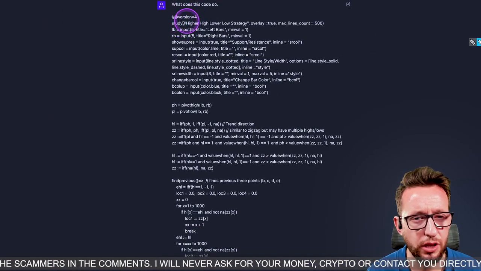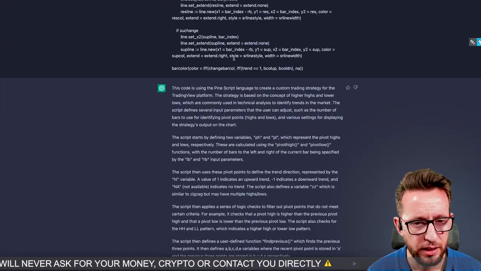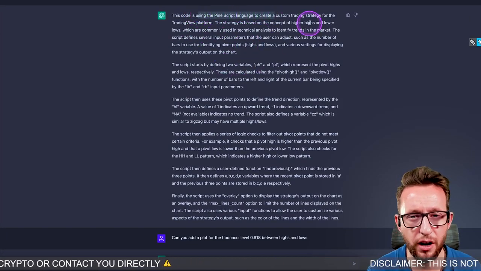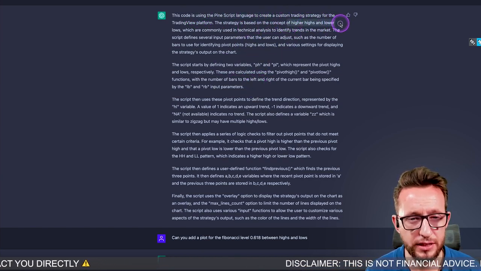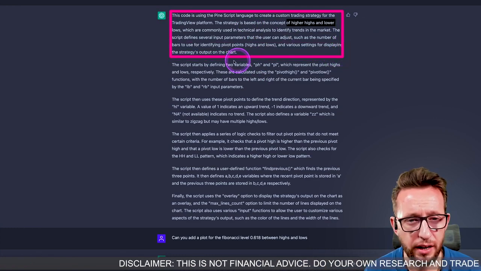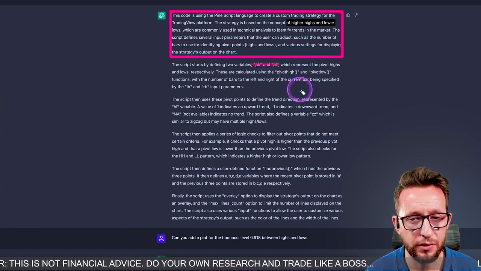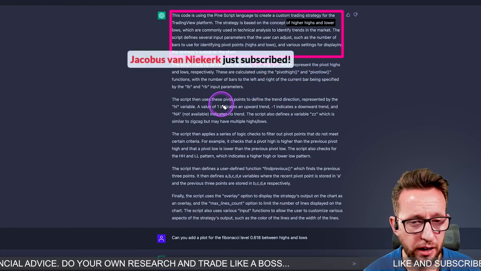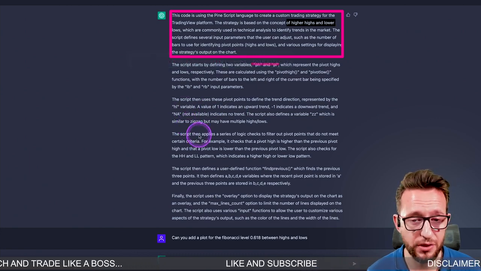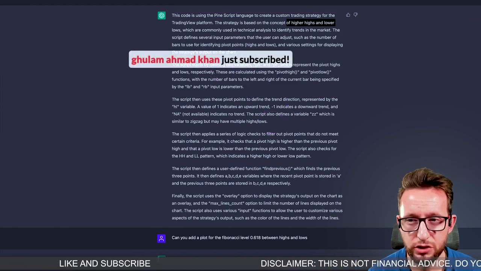Popped it into the code, copied and pasted literally the higher highs, higher lows strategy here, and asked it what it actually does. As you can see, ChatGPT literally tells you that it's a Python script looking for values of higher highs, higher lows. As you can see just here, we're looking for the higher highs, higher lows. It's telling you that the PH levels and the PL levels represent pivot highs and pivot lows. And it literally goes through everything, finds out how to work the zigzags out, and it is absolutely incredible as a piece of software, telling us how everything works inside that trading strategy.